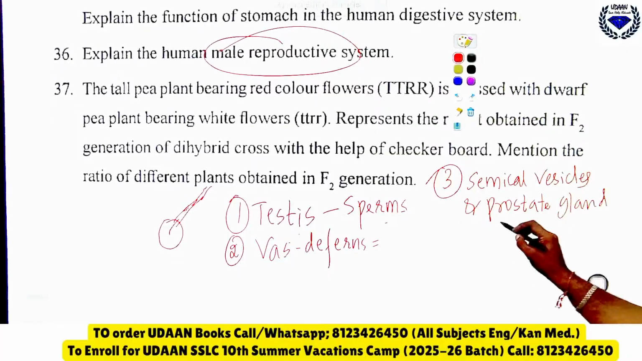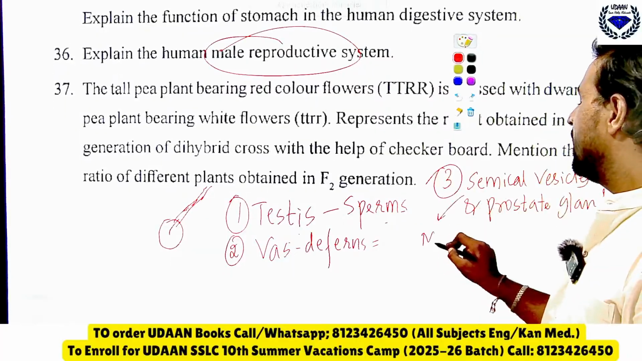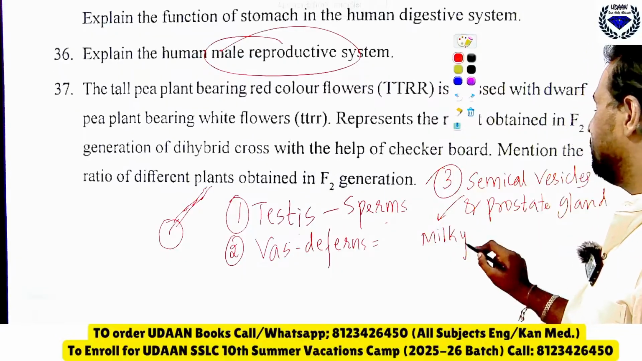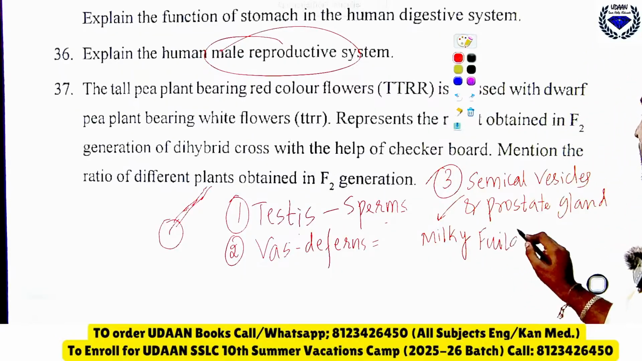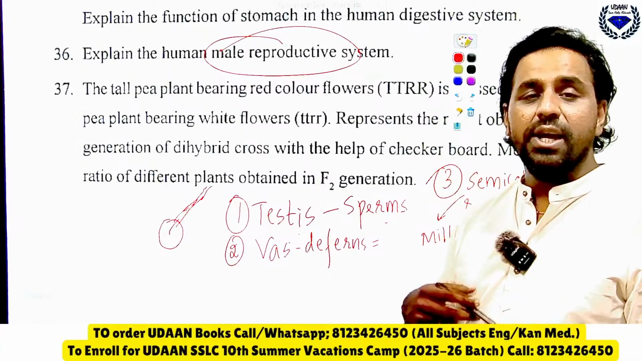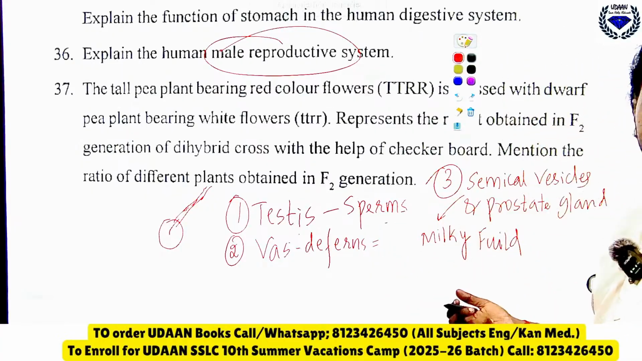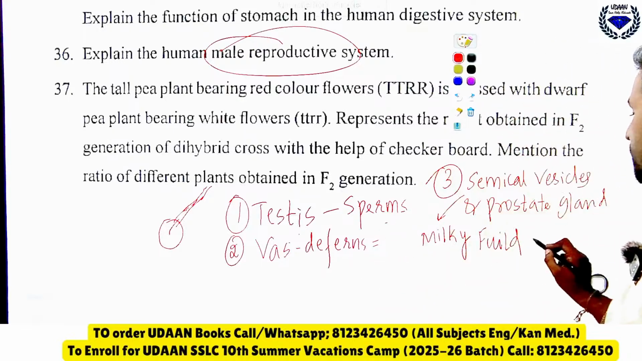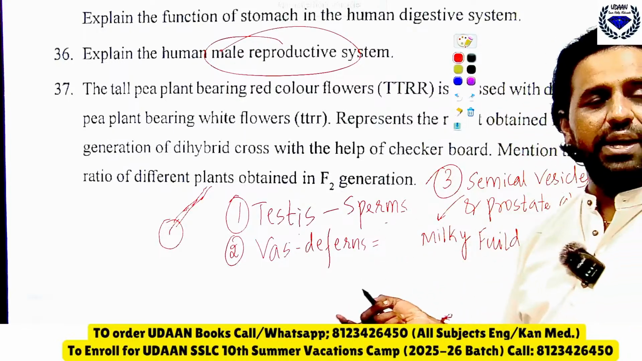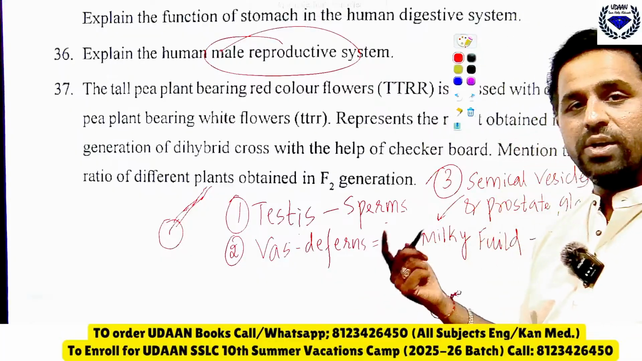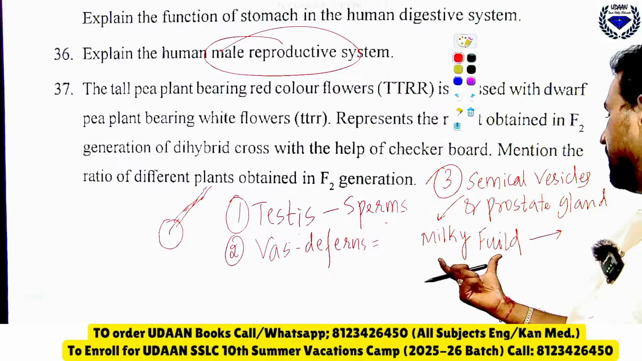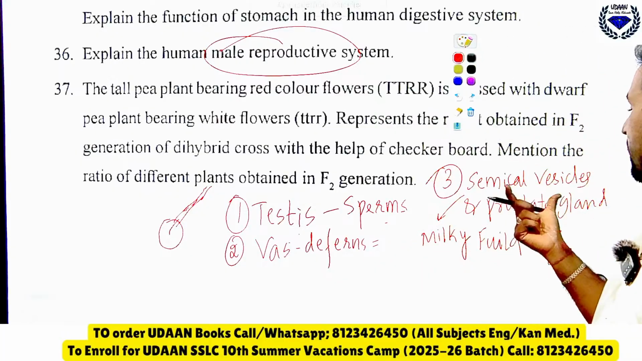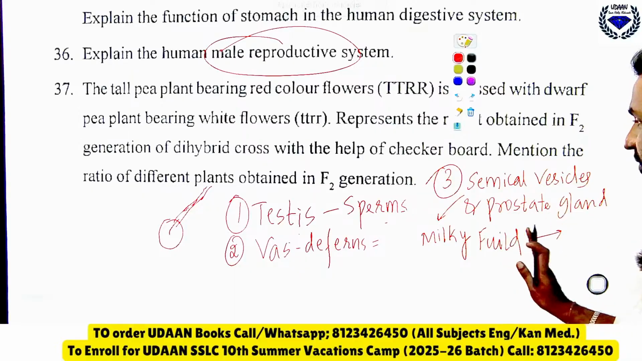These seminal vesicles and prostate glands will secrete a white milky fluid. Remember, they will secrete a white milky fluid which makes the flow of sperm easier. Not only that, they nourish the sperm. What do they do for the sperms? They give them food. And in order to come out in the form of milky fluid, the seminal vesicles and prostate gland will help.